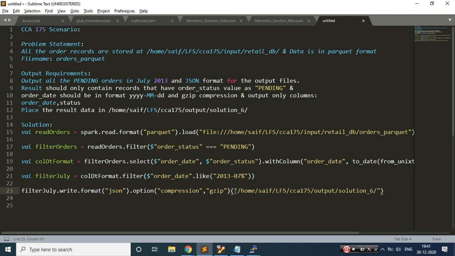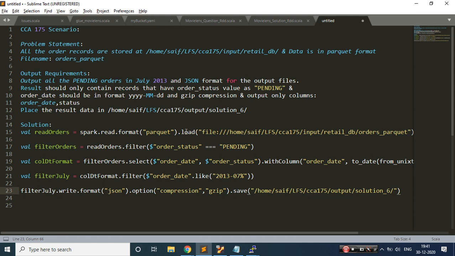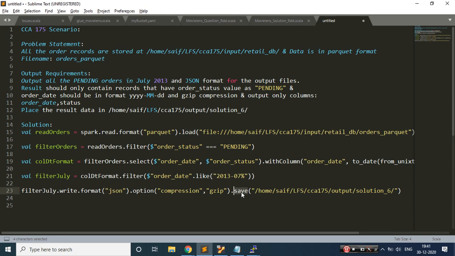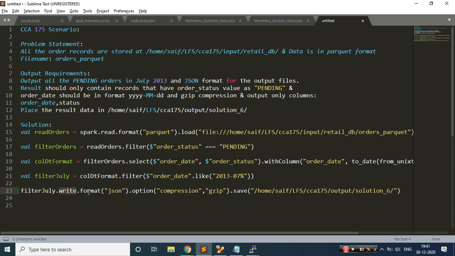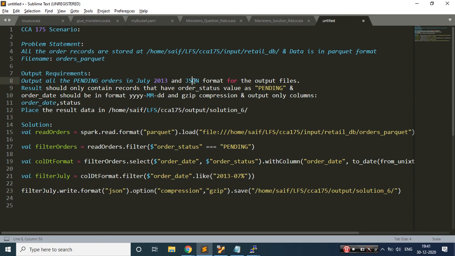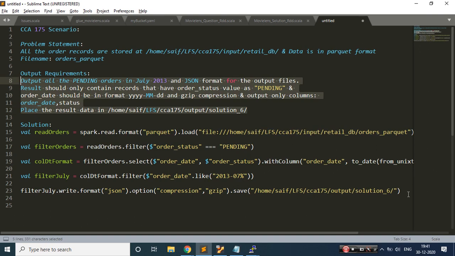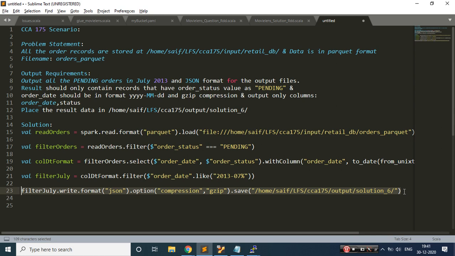Okay, and here I need to load. So I just need to write save. While reading, it will be a load. While saving, it would be a save. So this is the data frame. I'm writing in this JSON format with gzip compression, and I'm saving at this path. So I have covered this part, and this part, and I'm writing at this location. Hopefully, I have covered everything that was asked.